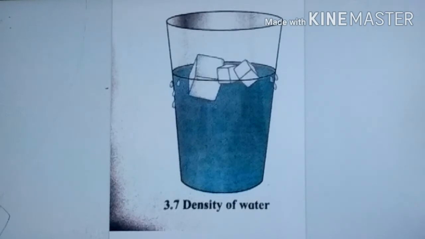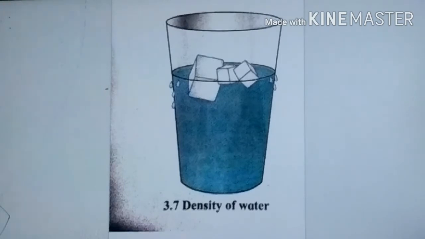When the water freezes, it becomes what? Ice. So ice is one state of water. So ice is lighter than water. How? When water freezes to form ice, it becomes lighter than the original liquid. It becomes lighter, meaning the ice becomes lighter than the original liquid when it was in liquid state water.